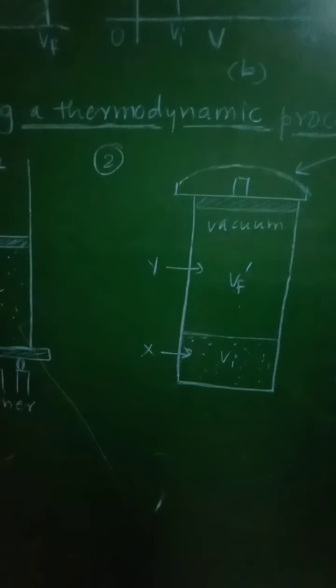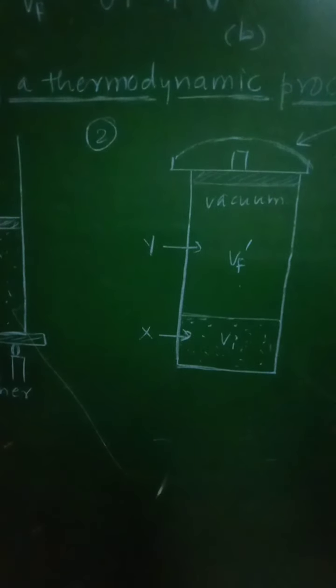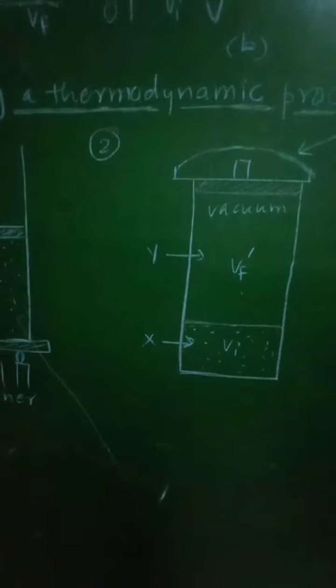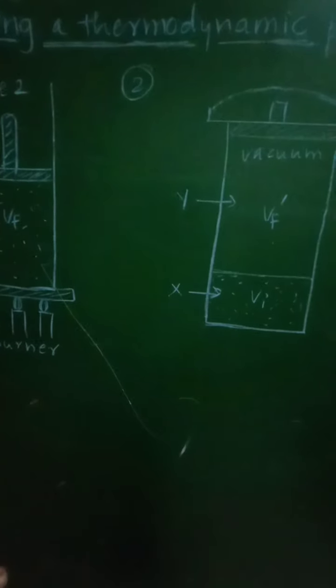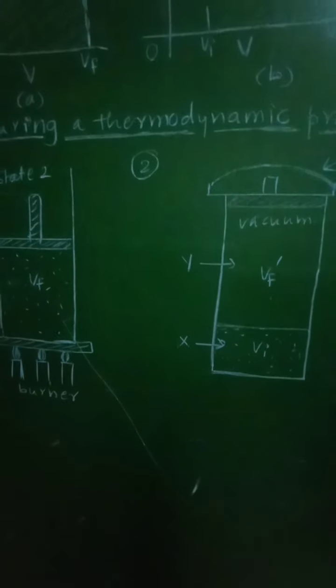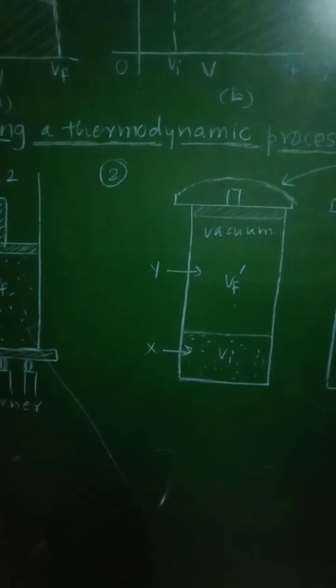So by which path the heat energy is transferred, that will depend upon the path. That is, along a particular path, heat transferred will depend on that particular path. So this is regarding the heat added during a thermodynamic process.